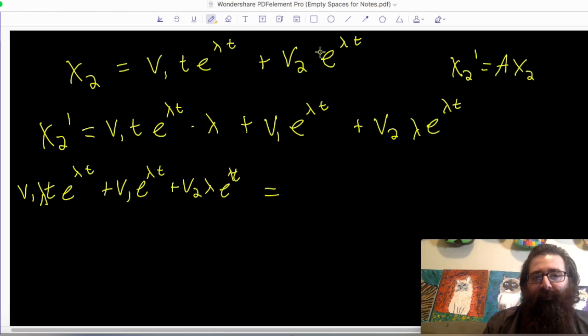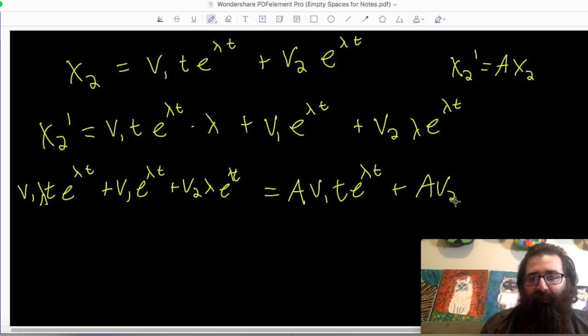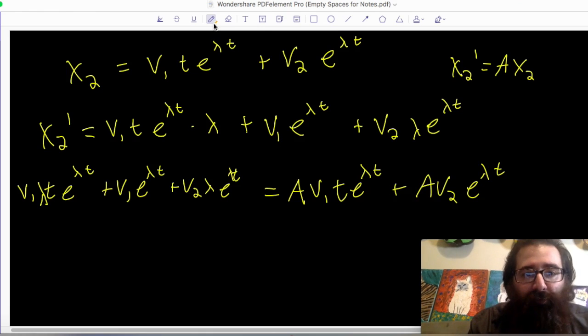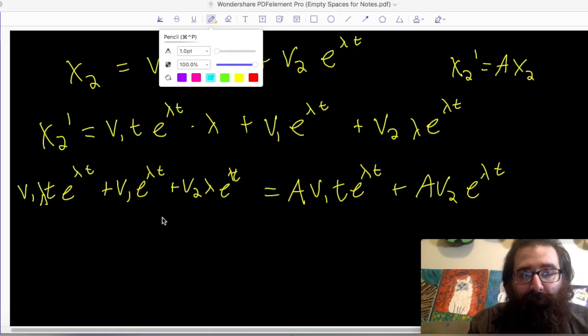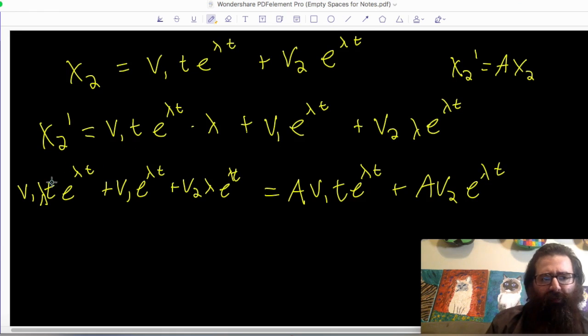So imagine multiplying our original guess x2 by A, distributing that matrix in on the left-hand side. So that would be A v1t e to the lambda t plus A v2 e to the lambda t. And let's go and set those like pieces equal again like we did before. So on both sides, I have a term that involves t and e to the lambda t.